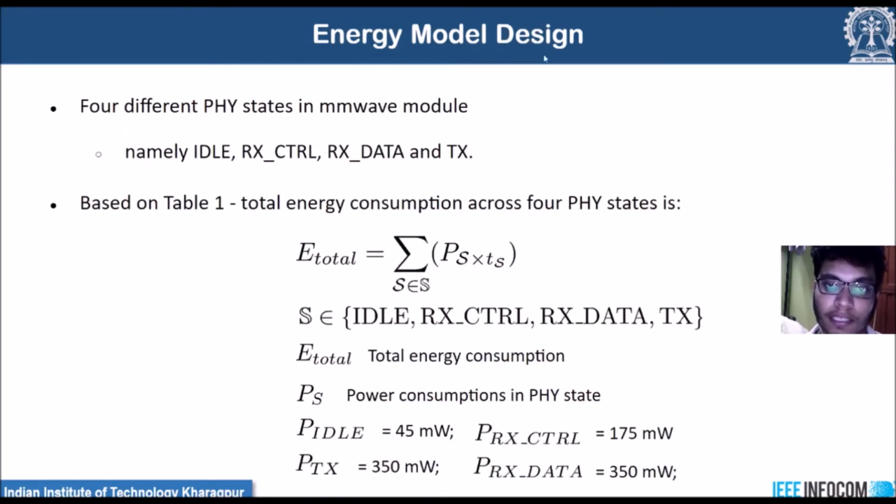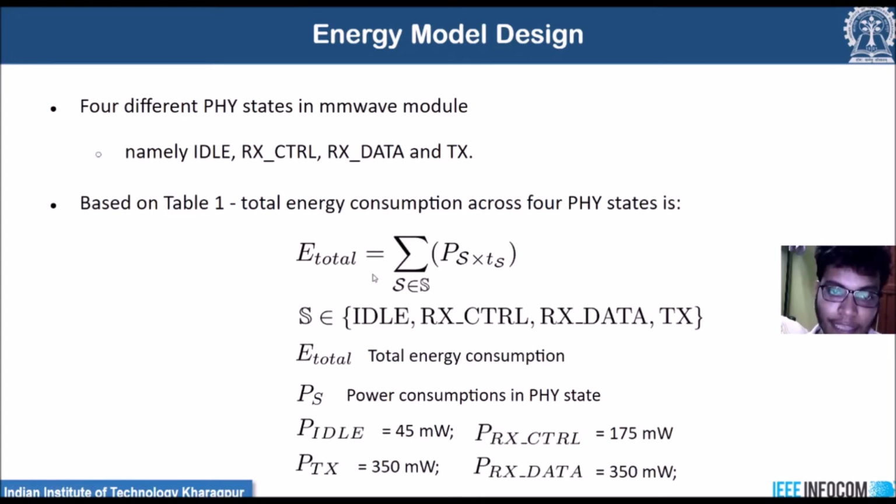So now we'll look into the energy model design part. NS3 mmWave provides 4 different PHY states, namely idle, RX control, RX data and TX. So based on the previous table, we can compute the power consumption values for these 4 different states.